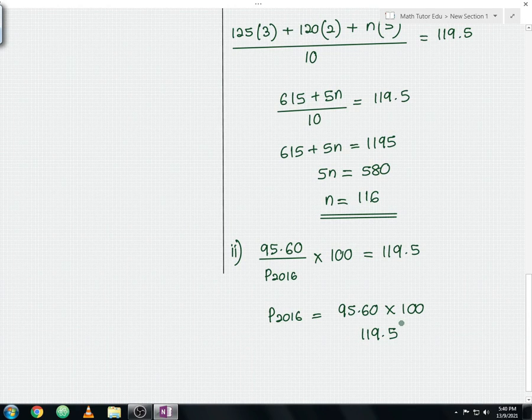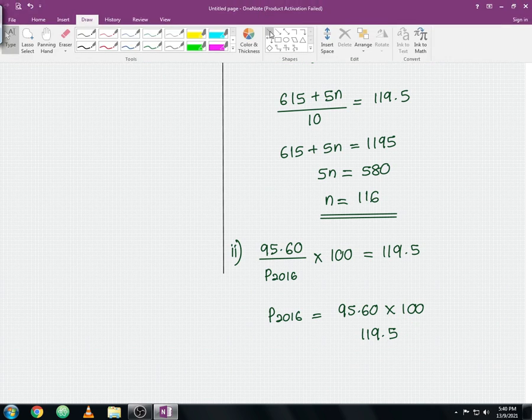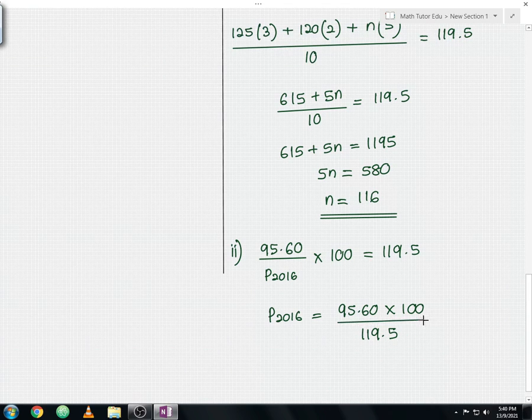Let me underline the fraction. You calculate this, you should get your price of wallet in the year 2016 equals 80 ringgit. So this is your answer for question C part 2. Let me outline the solution for question C part 2.